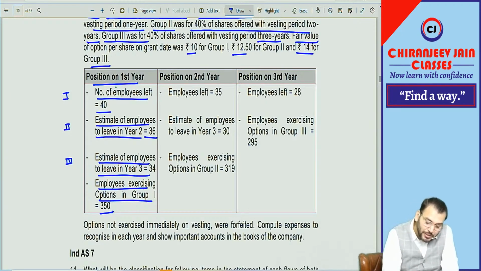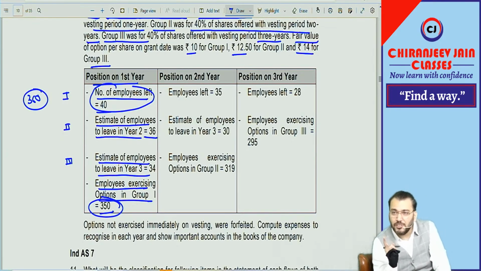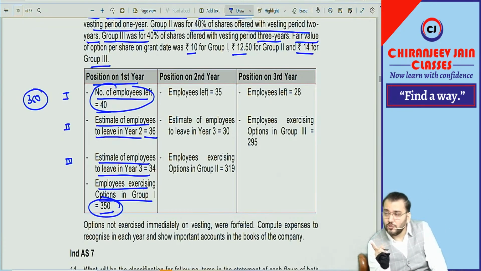How many employees vested the option? 360. Out of 360 employees, 350 exercised the option. I discussed in class whether we should recognize the expense for 360 or 350. It is 360, even though the vesting day and exercise day are the same.